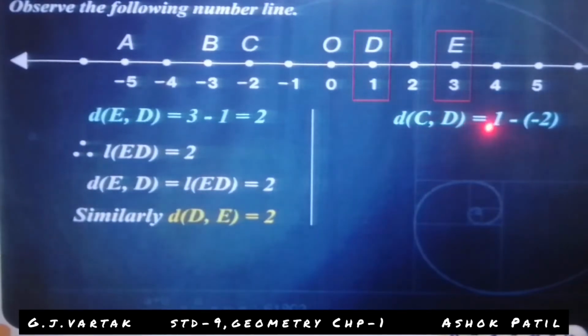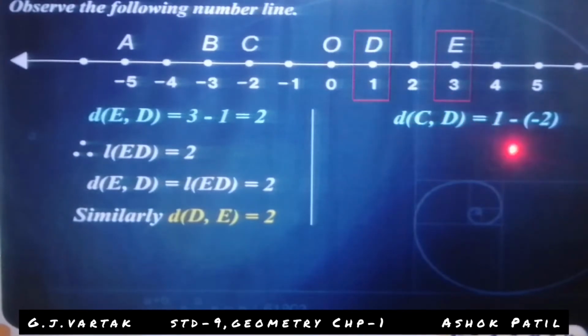Distance of CD is equal to 1 minus (-2). The coordinate of C is -2 and the coordinate of D is 1. Which is greater? 1 is greater because 1 is positive and -2 is negative.